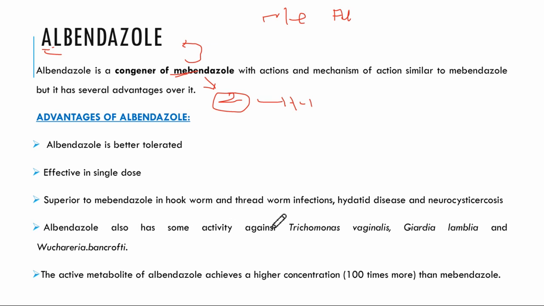Albendazole also has some activity against Trichomonas vaginalis, Giardia lamblia, and Wuchereria bancrofti. The active metabolite of albendazole achieves a concentration 100 times higher than mebendazole. So we have clearly seen the advantages of using this congener.